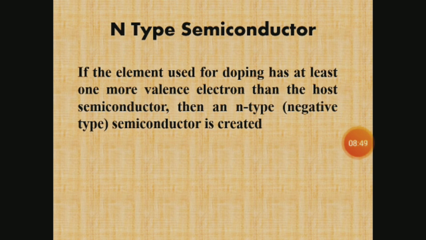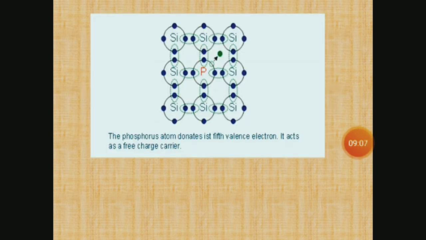In this case, n0 is greater than ni and p0 is less than ni. That means the electron concentration is greater than the intrinsic concentration and the hole concentration is less than the intrinsic concentration. As an example of n-type impurity addition, phosphorus is added to pure silicon. Silicon has 4 electrons in the outermost shell and phosphorus has 5. Then the phosphorus atom donates its 5th valence electron, which acts as a free charge carrier.